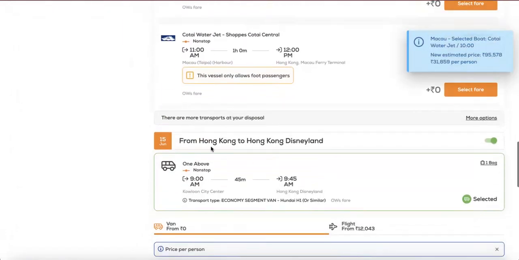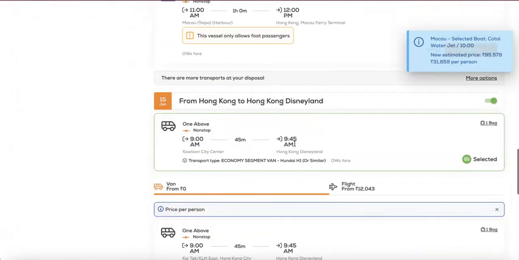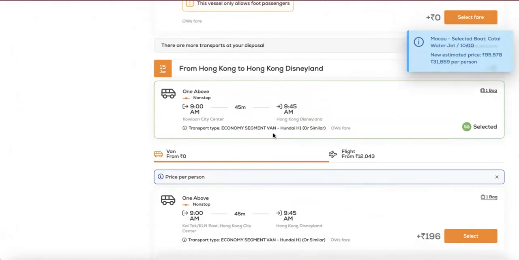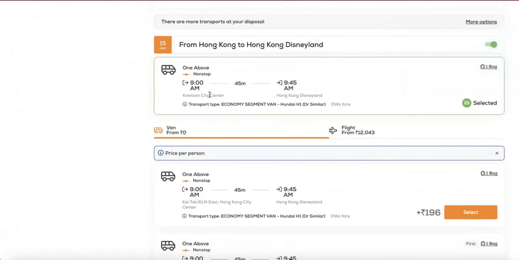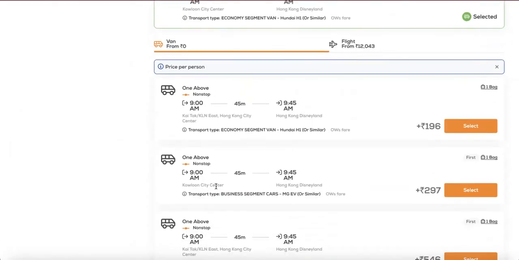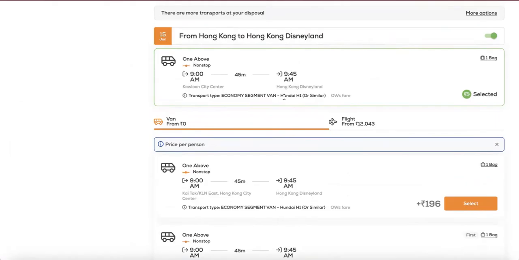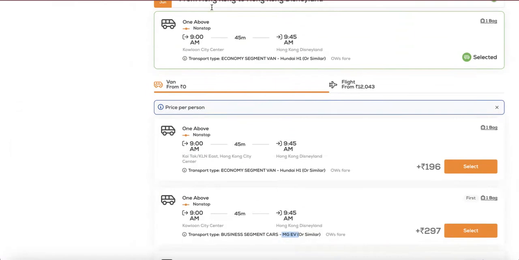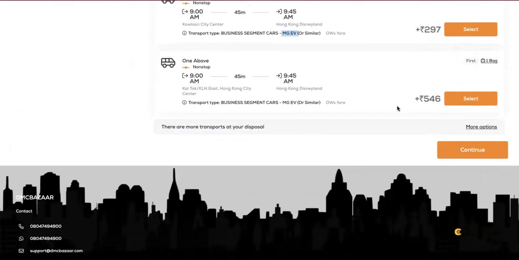And following that is your next trip from Hong Kong to Hong Kong Disneyland. There's a 9 a.m. transport available from Kowloon City Centre to Disneyland, or from Hong Kong City Centre to Disneyland at Kai Tak, or Kowloon once again for a MG vehicle. So you can basically customize and combine each service based on transport type, timing of service, location of the hotel you intend to book, so on and so forth. Say this is the right product, acceptable to us, we click on Continue.